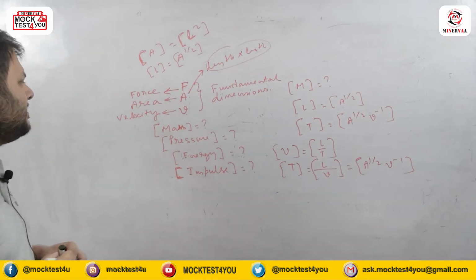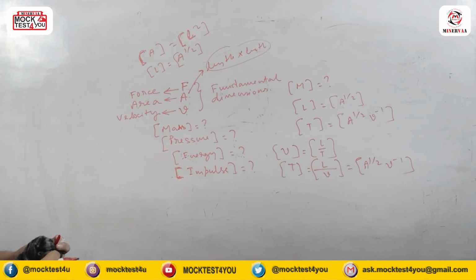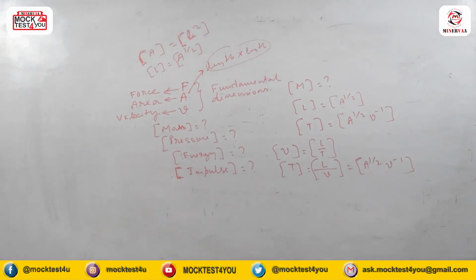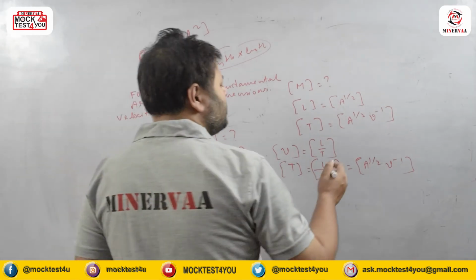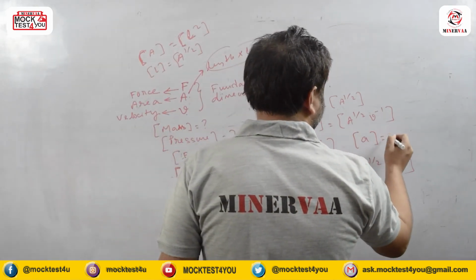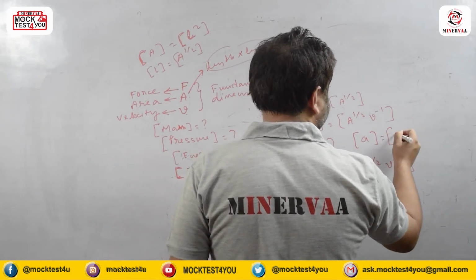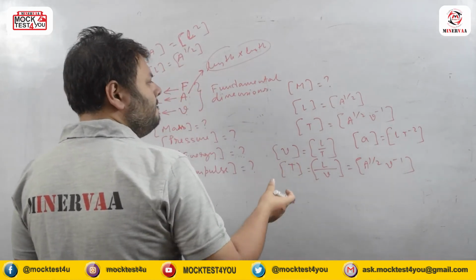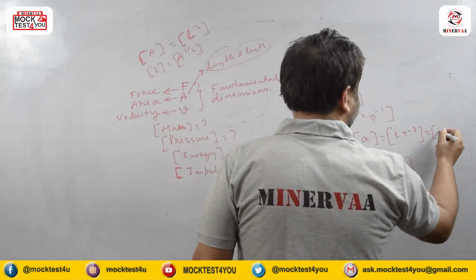And what about the mass? Mass, how can we get? That is a very, very important idea. Here we are having pressure, we can have energy. So how can we get mass? That is very, very important. See, we have velocity, we have force. If we do force by acceleration, we can get mass. But how can I get acceleration? Mainly the acceleration dimension is what? L T to the power minus 2. Now what is L here? L is A to the power half.